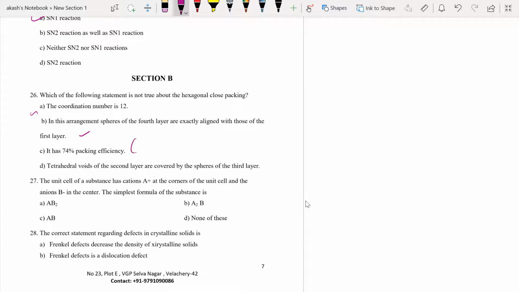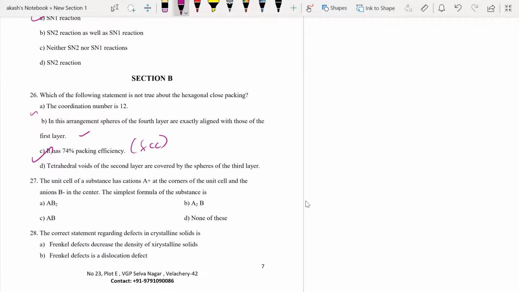Hexagonal close packing is nothing but FCC in terms of efficiency. So definitely it has 74%, right? Tetrahedral voids of the second layer are covered by the spheres of the third layer.